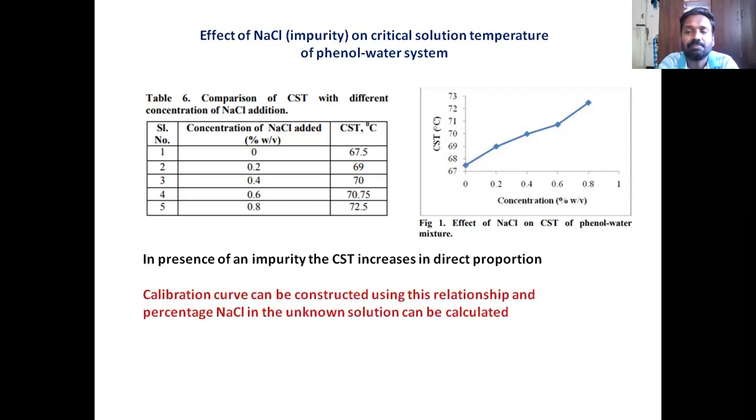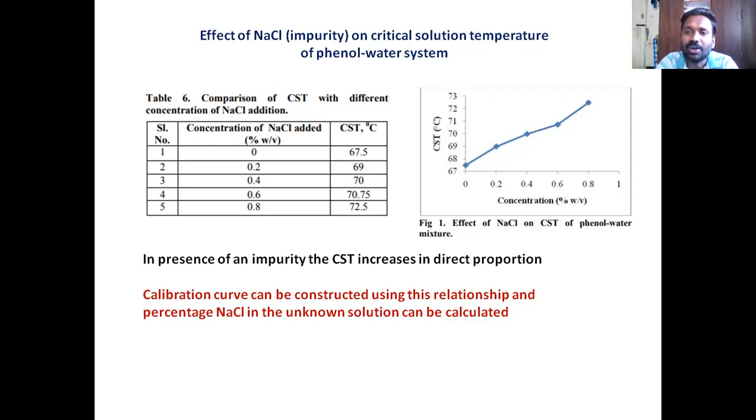What is a calibration curve? Calibration curve is the recording of a property with known concentrations of the analyte. You can construct a calibration curve for any analyte. In this case, our analyte is sodium chloride. So first you have to make known concentrations of sodium chloride and then add it to phenol water, record the CST. And now draw a graph with concentration of NaCl and CST.